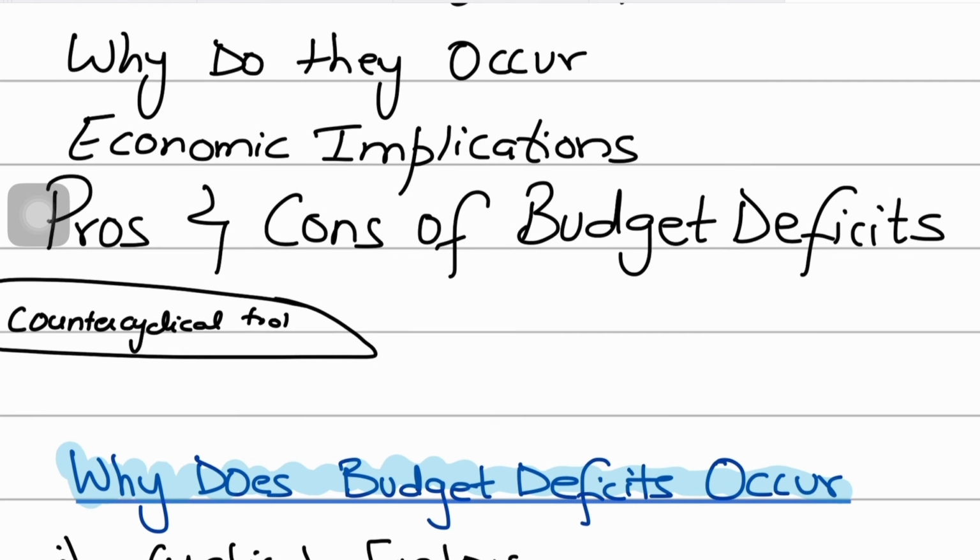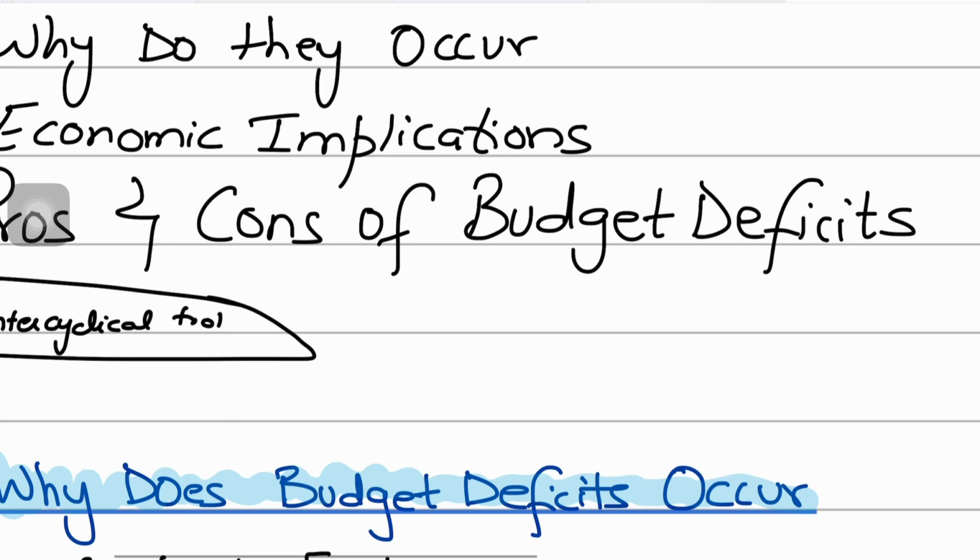And if you look at the cons of a budget deficit, that is, the disadvantages: first of all, when you are running a budget deficit, you need to finance it. Deficit financing would mean that the government will have to borrow, and when the government borrows, it needs to pay interest on it. Sometimes these interest payments are huge, right?